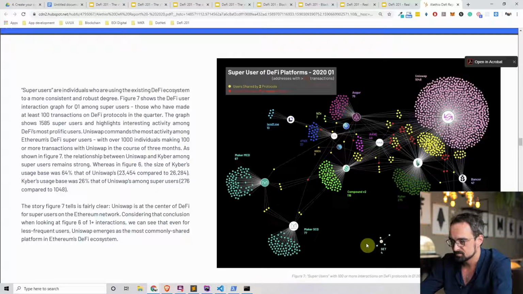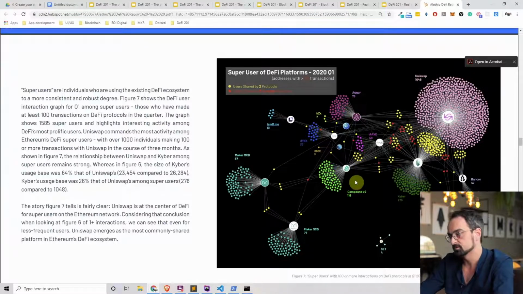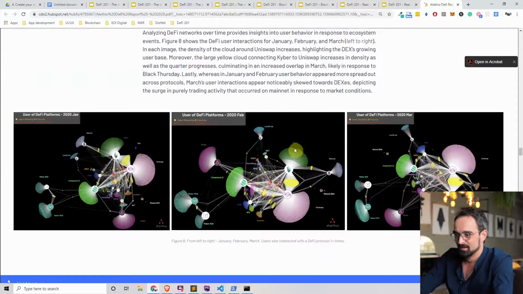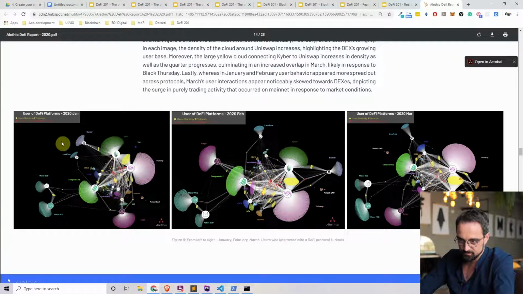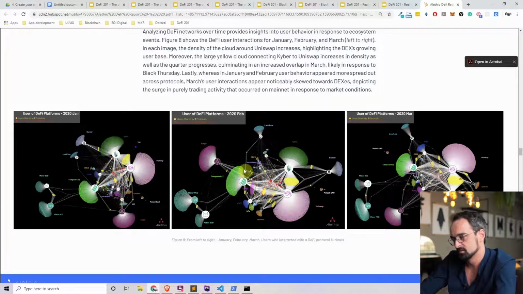You can see TokenSets is slowly picking up. It's still very small, but it actually grew very much lately. Compound has grown. And actually now, and that's not on this graph, there are some new players like Ren, Centrifuge, and other players that entered the market within the last week that this course was made. And we can see here the user platforms from January until March, and you can really see the movement throughout different ecosystems. It's really like a living financial organism, and that's really exciting.